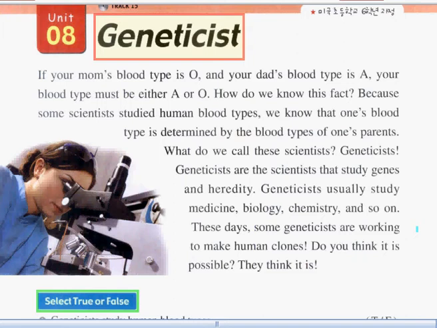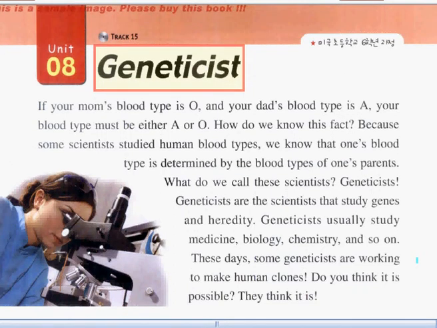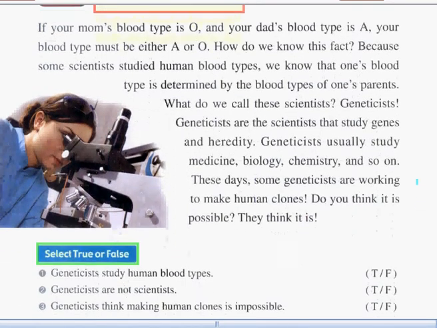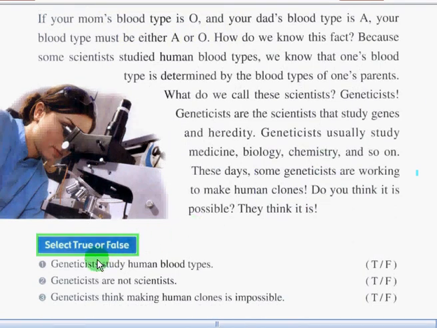Did you understand the passage? So, let's have some activities here and let's answer it together. Are you ready now? So let's begin. Let's answer the first activity, which is select true or false. In this first activity, we will find out if the sentences are true or false. Okay, so let's answer it now.